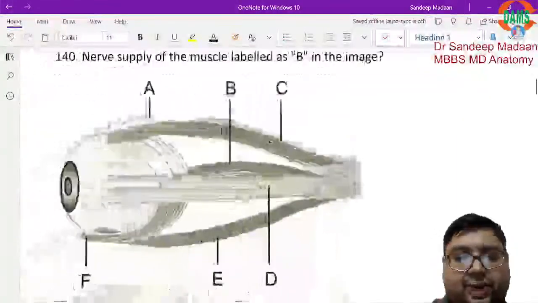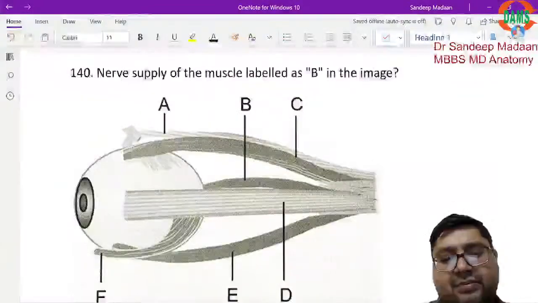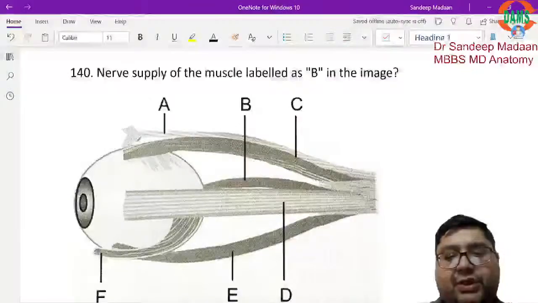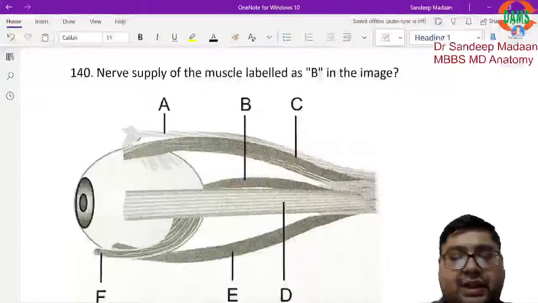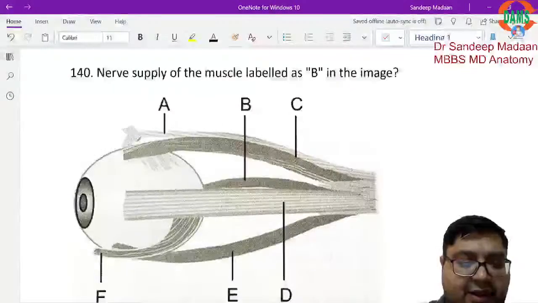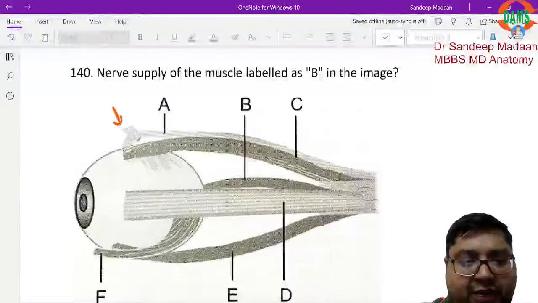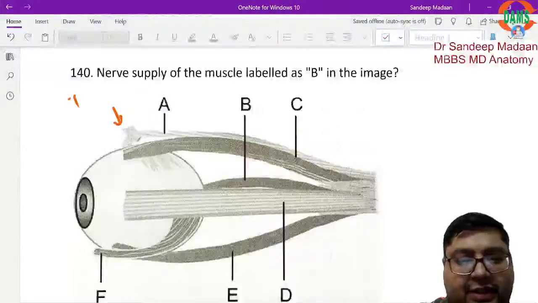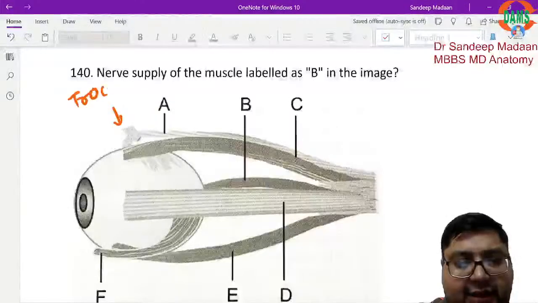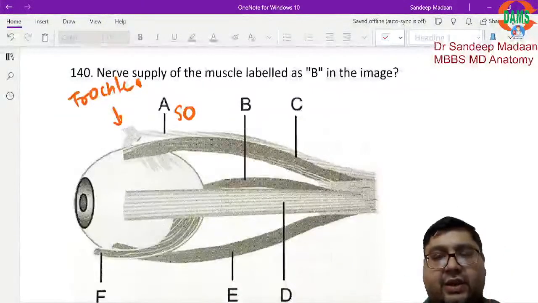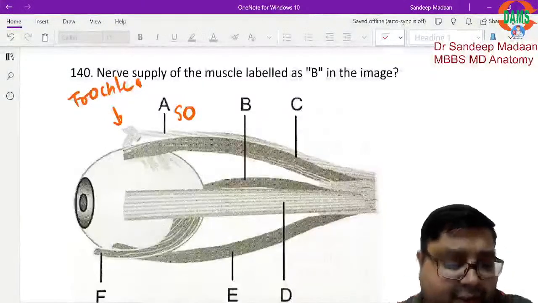Now first of all, what is this B muscle? If you get this type of picture, you have to first identify what muscles are labeled over here, right? So to start with, you can see this structure over here. This is the trochlea, which means pulley. Then what will be A? This will be superior oblique, because the superior oblique winds around the pulley, and that's how it becomes oblique.